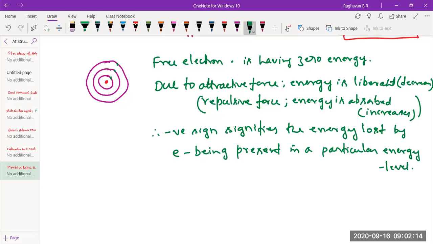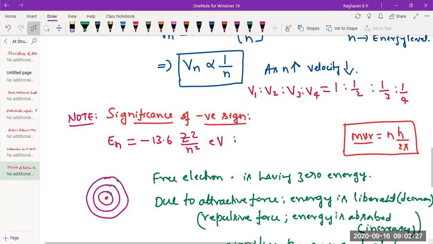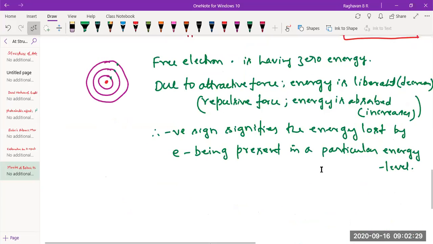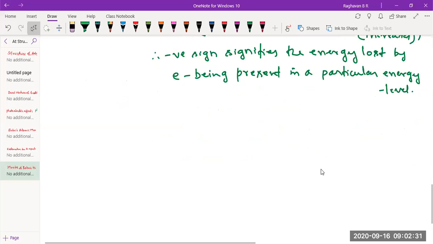Being present in a particular energy level. Okay, so that's why the negative sign is indicated. Now, when you take this entire equation and remove the constants, minus 13.6 and Z square, as I had written before, En is proportional to minus 1 by n square.